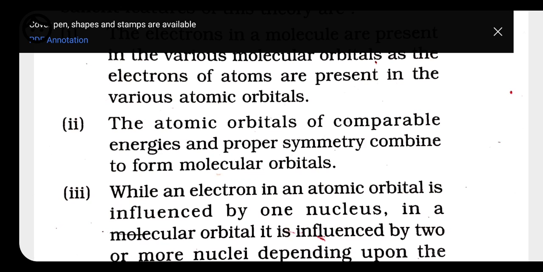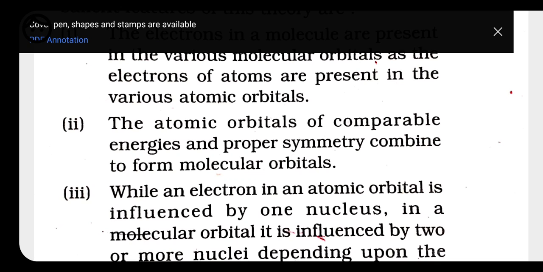And for the second shell, 2s can combine with 2s, and 2pz with 2pz. 2s can combine with 2pz only, because s and z have the same orientation. 2s and 2p, though they have the same energy, do not have the same orientation. So orientation and energy both should be equal, then only will the combination take place and the molecular orbital be formed.